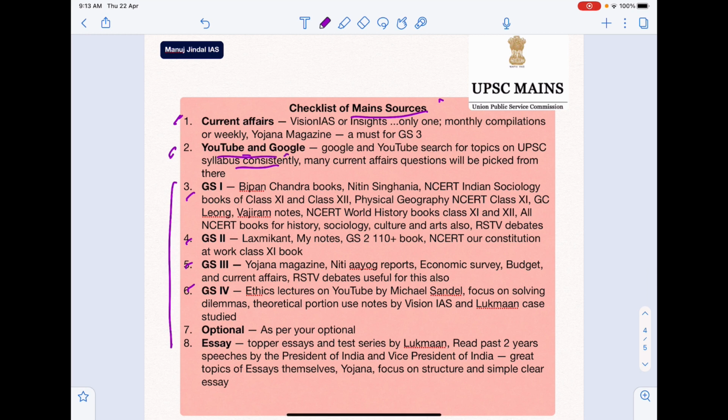Okay. Apart from that, let's look at current affairs. For current affairs, Vision IAS or Insights, their mains compilation that comes out monthly you should use. Okay. And also the Yojana magazine. Yojana magazine is a must for GS3 especially. It has a lot of important topics and you can score very high marks by studying Yojana magazine.